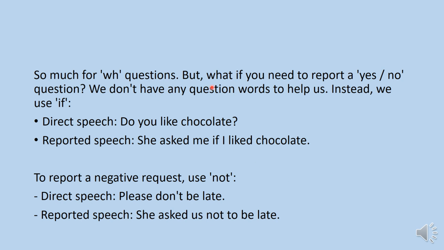So, as we move on with the questioning words, of course, we have question words in English. We also have something called direct or reporting questions that include only yes or no questions. Such questions begin with do or does, like do you like chocolate? In this case, I don't have a question word, so how am I supposed to start? Simply by adding if before the question. So she asked me if I like chocolates.